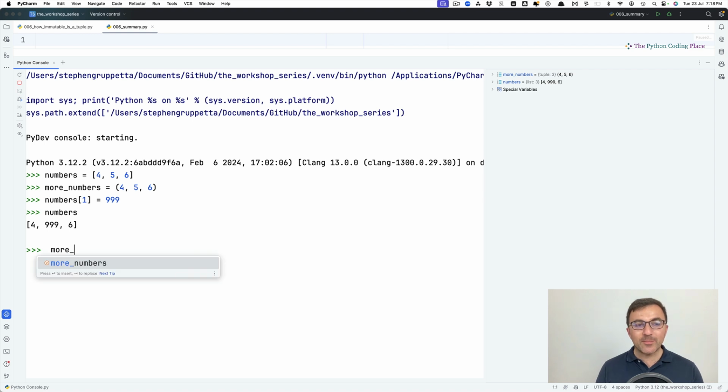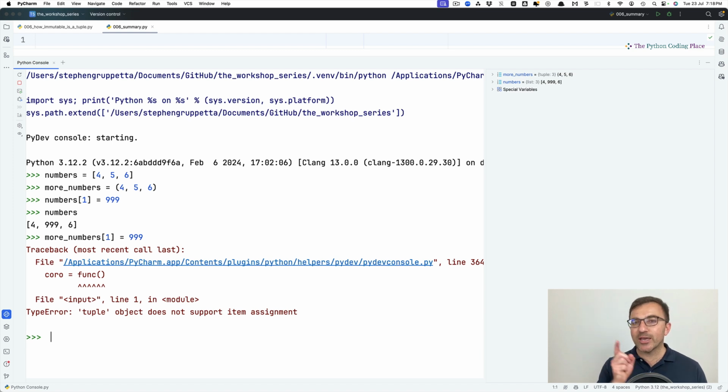But if I try to do the same thing with more numbers, change the first value to something else, Python will say, no, you cannot do that because tuples are immutable. The documentation says that a tuple being immutable means that its value doesn't change. Okay, we'll dig a bit more on what that means in a bit. Other immutable data types, one of the most common ones is a string. A string also behaves in the same way.